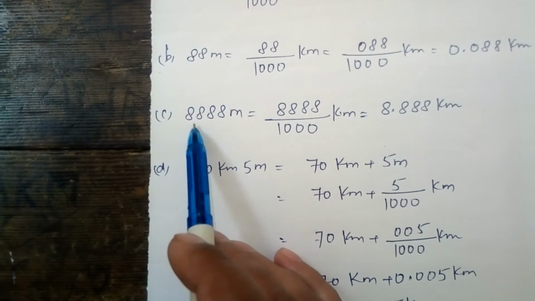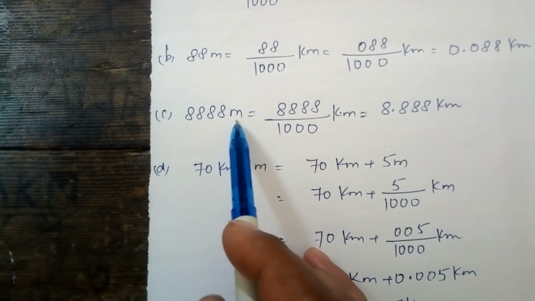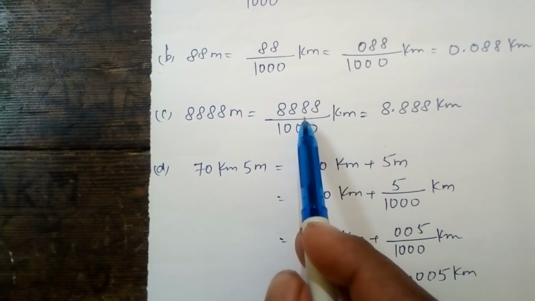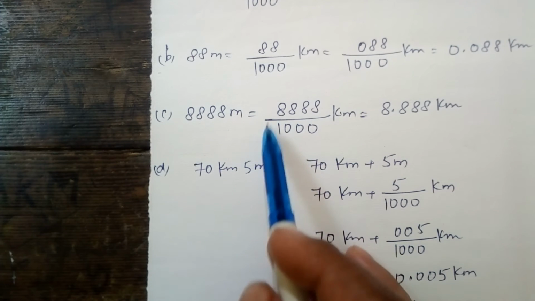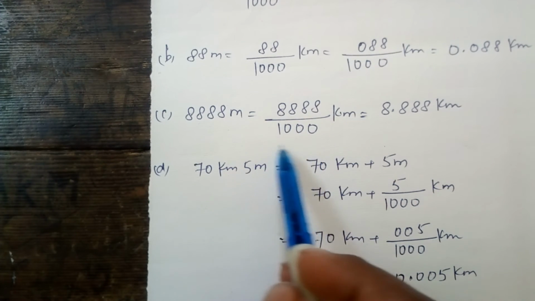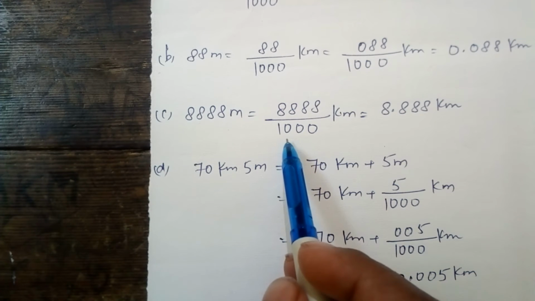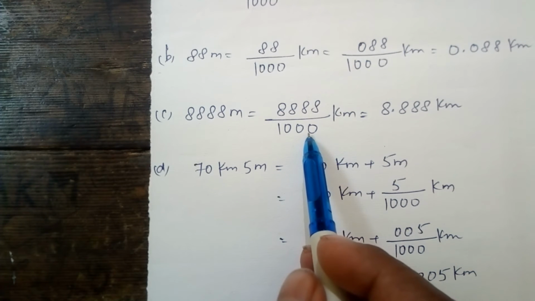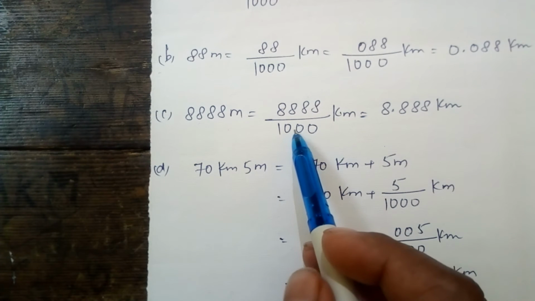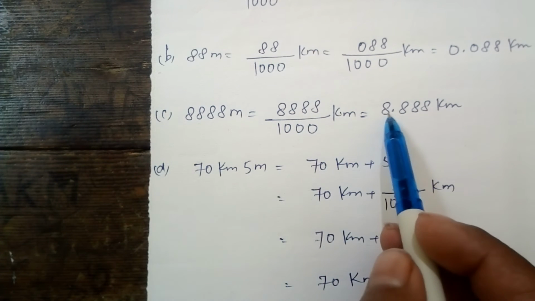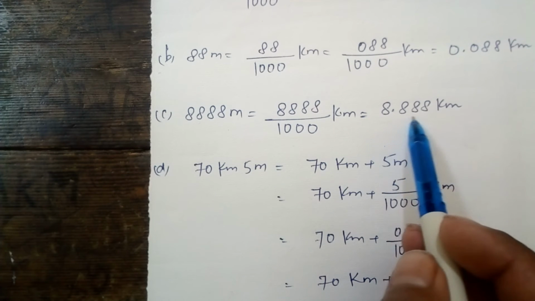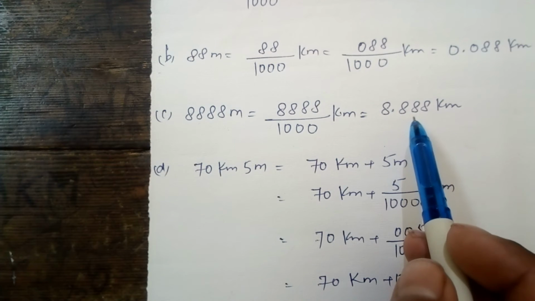Okay, your next question is 8888 meters. This question is converted to kilometers. So what we will do? Divide by 1000. As you are looking, in the numerator the number of digits is 4 and in the denominator, in 1000, the number of 0s is 3. So what we will do? Before 3 digits we will put the decimal point. Answer will be 8.888 kilometers. This is your required answer.